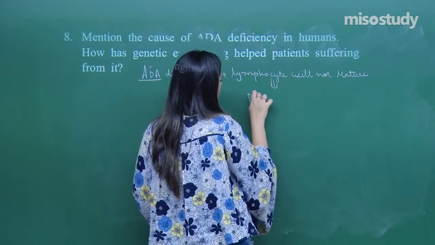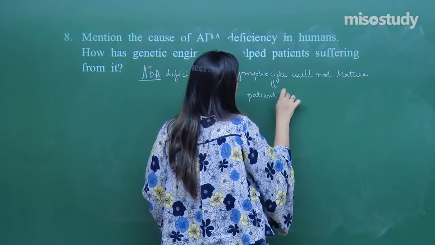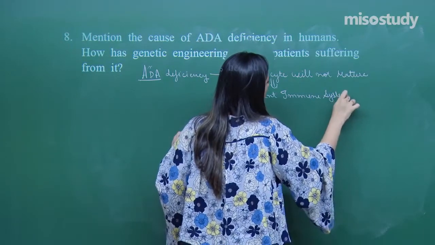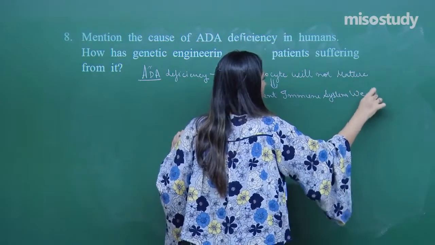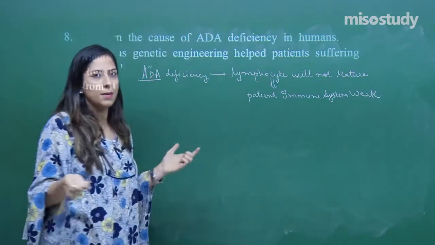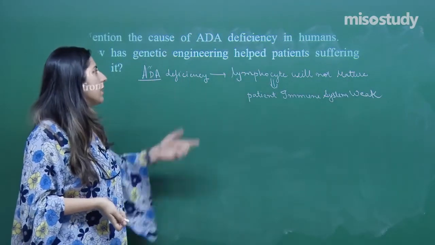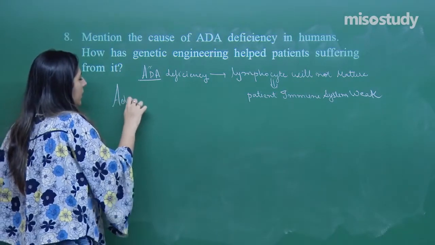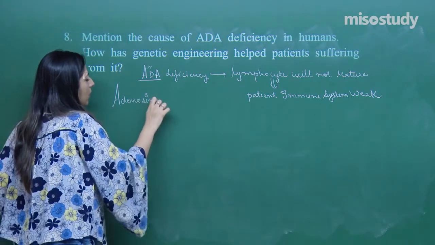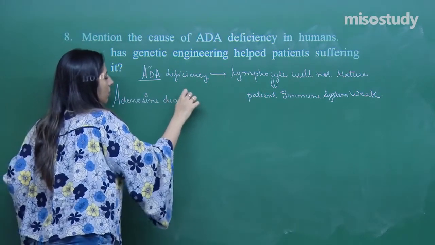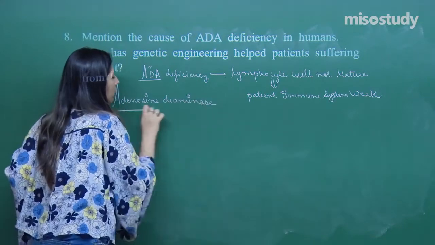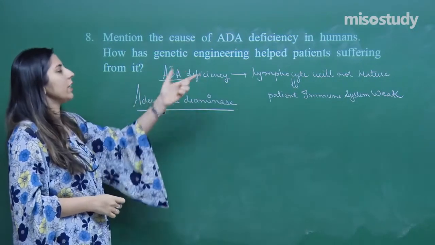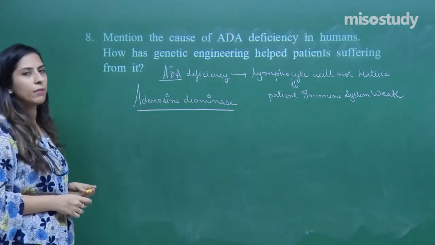So the patient's immune system will be weak. The immune system is weak, susceptible to various diseases. So this is the consequence of ADA deficiency. What is ADA? That is adenosine deaminase. Adenosine deaminase, right? Now, how has genetic engineering helped patients suffering from it?